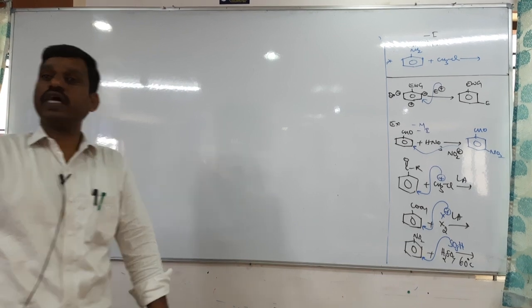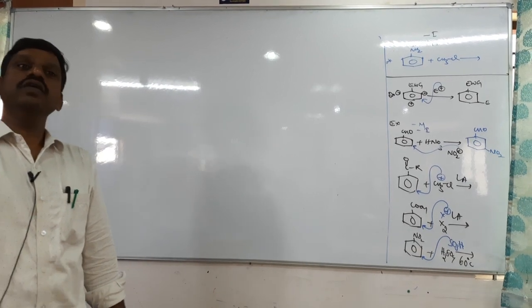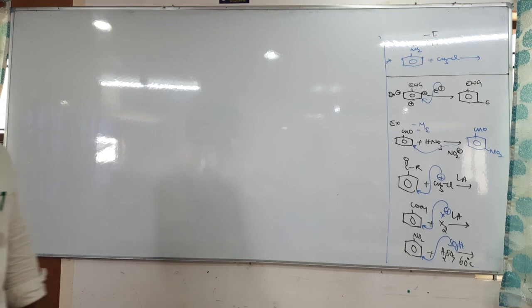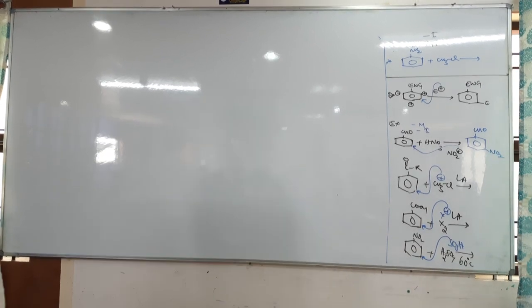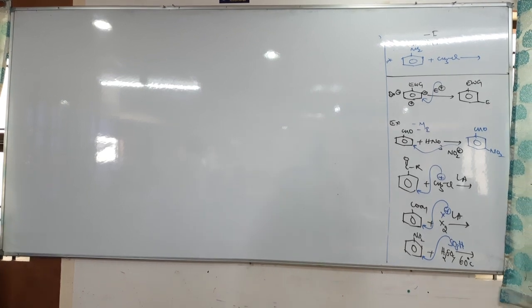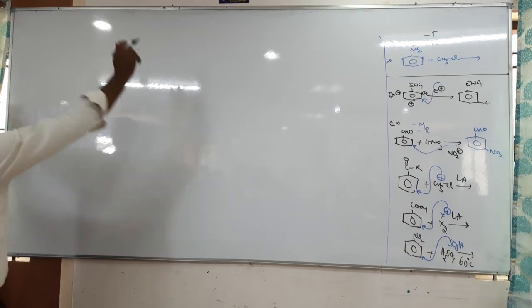Why is phenol more reactive? Electron releasing group. Okay, so therefore an electron releasing group always makes benzene more reactive towards electrophilic substitution reaction. Next is nucleophilic.